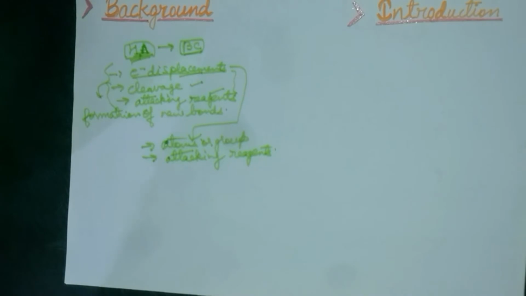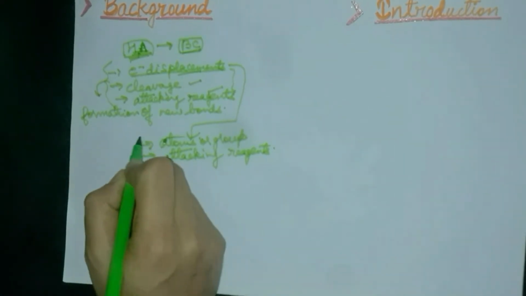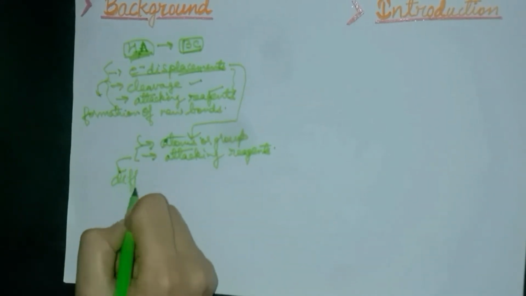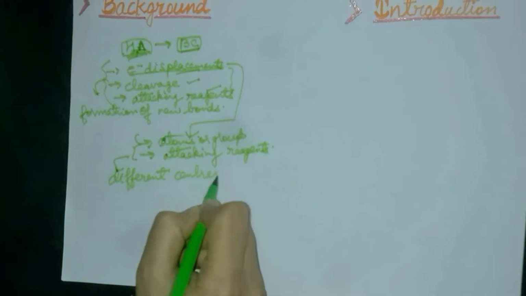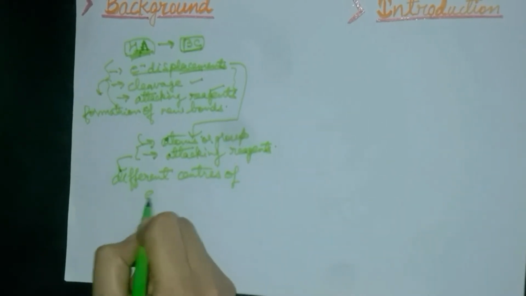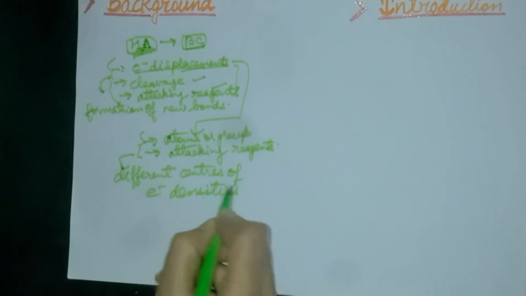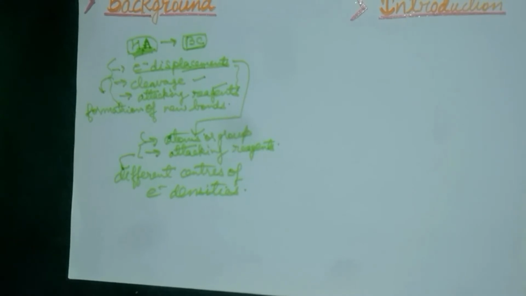As a result of these electronic displacements, centers of different electron densities are created. These centers are susceptible to attack by the reagents.